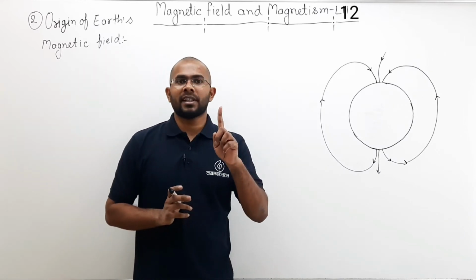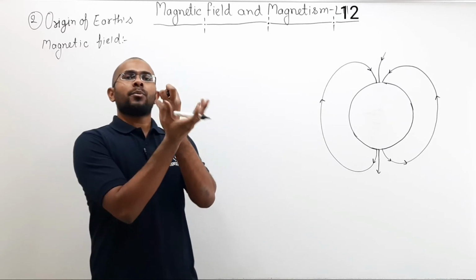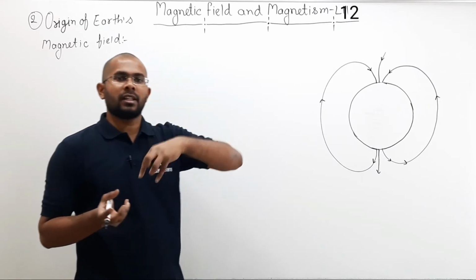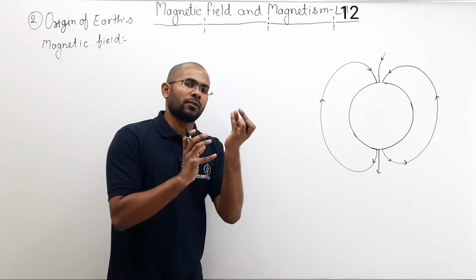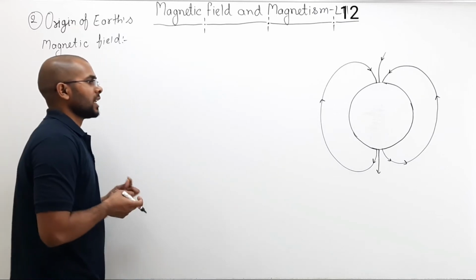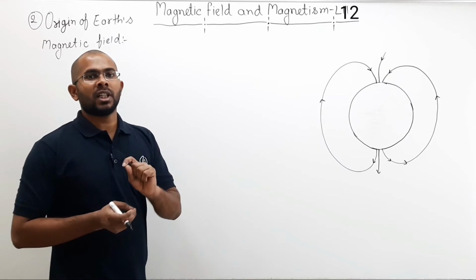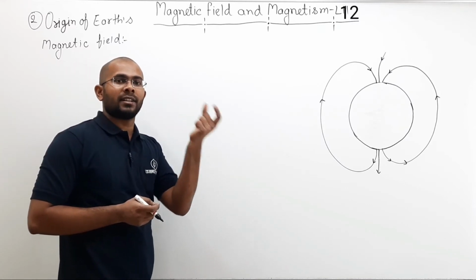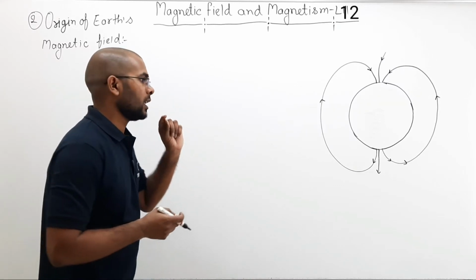Earth is rotating around its axis, and because of the rotation of the Earth, the molten fluid in the Earth's core, which has a lot of ionized atoms, will also rotate. Because of the rotation of the Earth, these ionized atoms of iron, nickel, and other elements keep rotating in a circular motion.